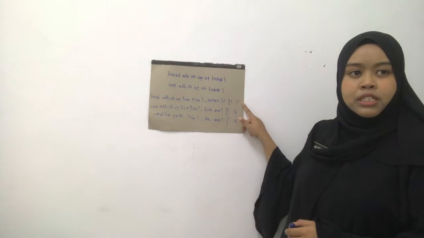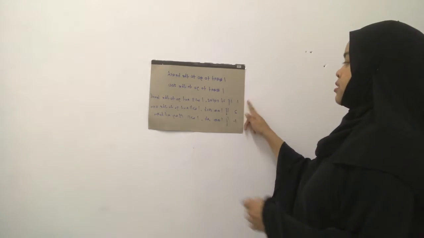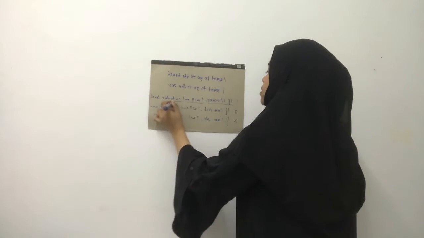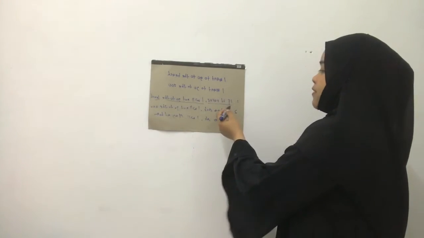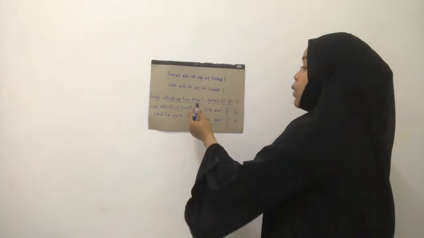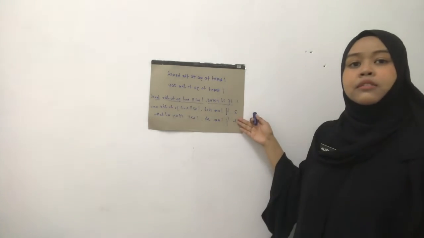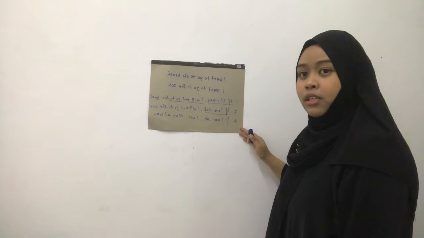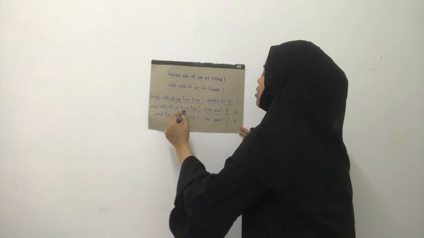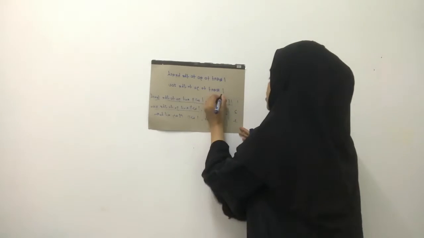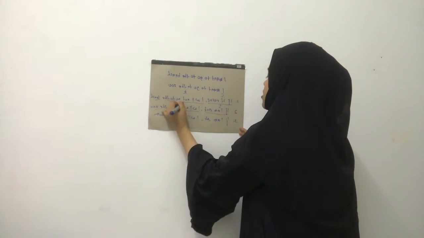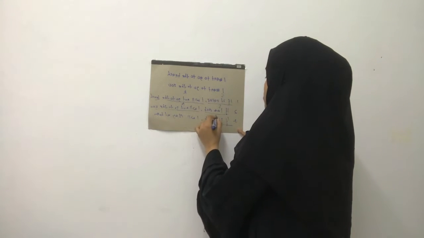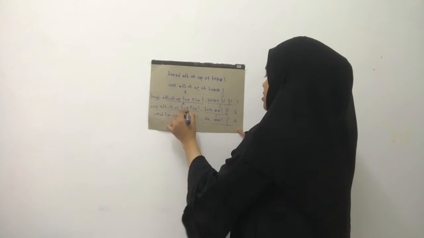For the first sentence, which one is the situation and which one is the result? Very good. If it rains is the situation and I will not go to the beach is the result. It means that if it rains, the result is I will not go to the beach. The second sentence, very good. If I am sick is the situation. The result of being sick is that I will not go to the zoo. The third one, it's the same. If I am sick is the situation and I will stay at home is the result.